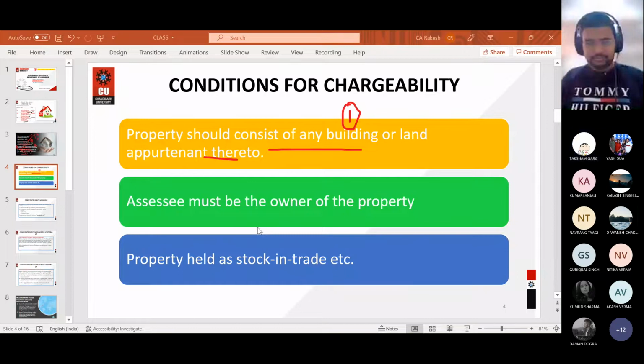But if instead of a house, listen to the question, I am having a shop in Chandigarh and I am receiving the rent for that shop. It is not a house, but it is a shop and I am receiving rent for that shop. Will that rent be chargeable under income from house property?